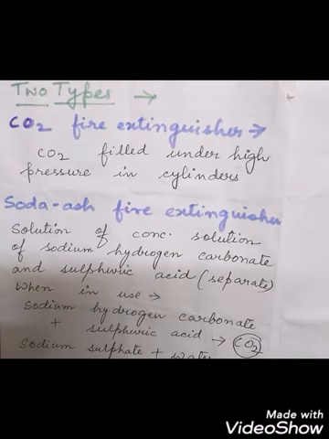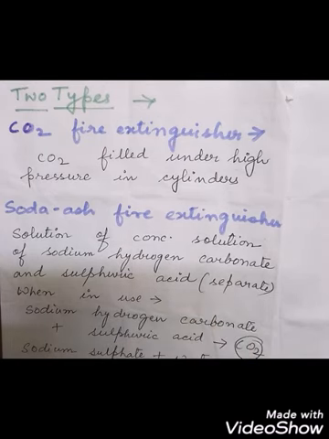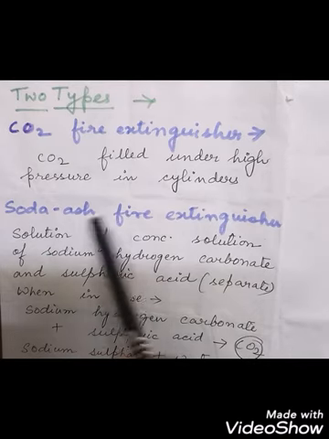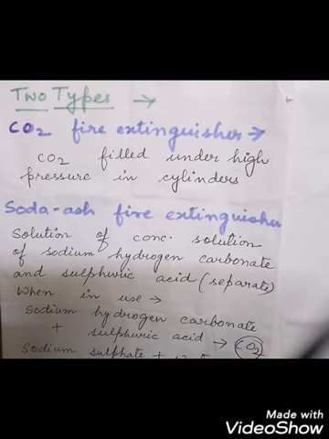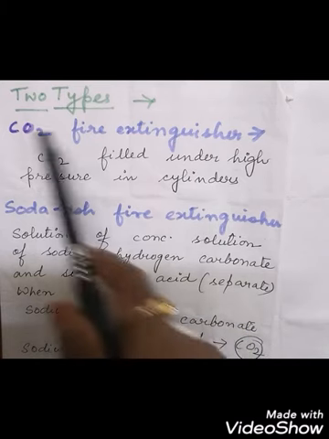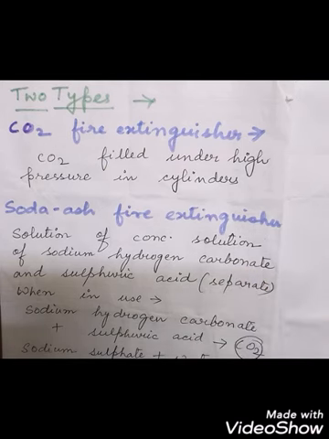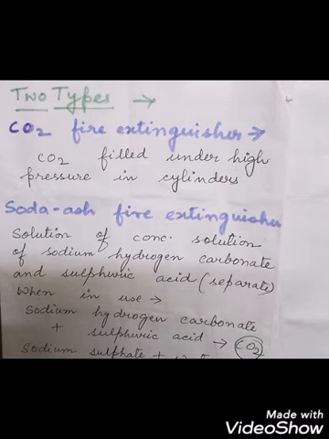The first is the carbon dioxide fire extinguisher, in which carbon dioxide is filled into the cylinders under very high pressure. This type of fire extinguisher is very common. Whenever there is a fire, if you press the button or the knob on the top of the cylinder, then carbon dioxide will be released, and this will cut the oxygen supply, and the fire will be extinguished.